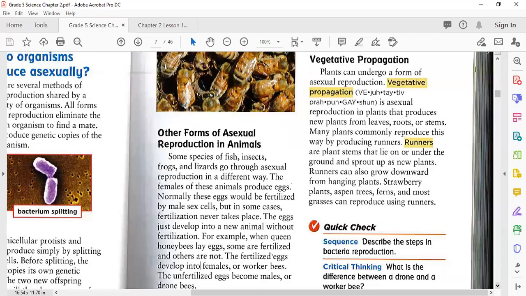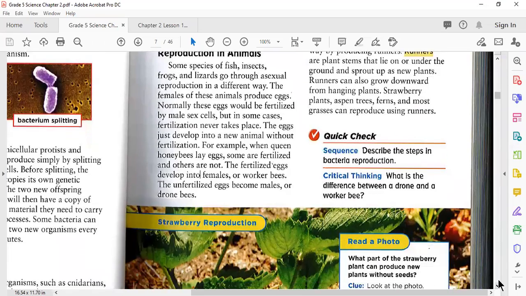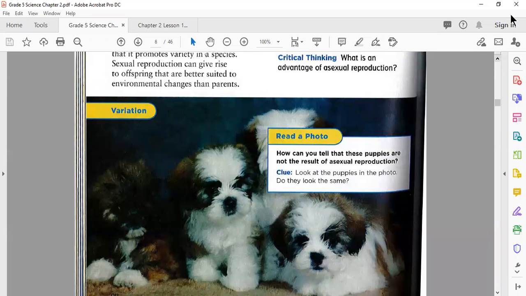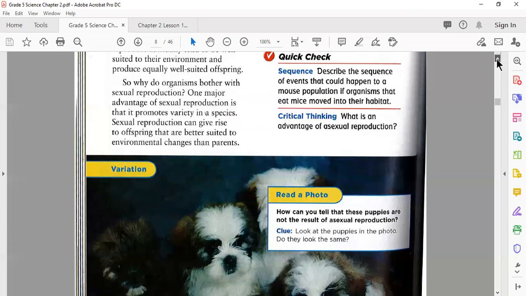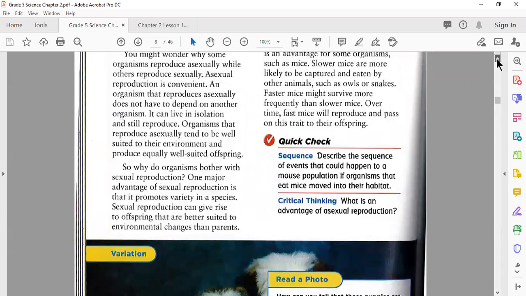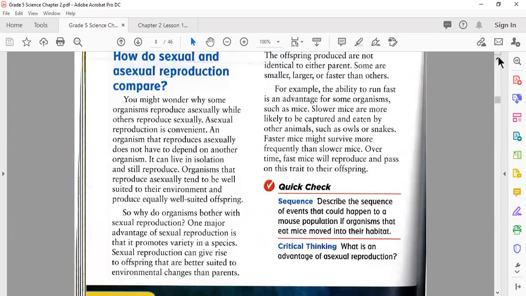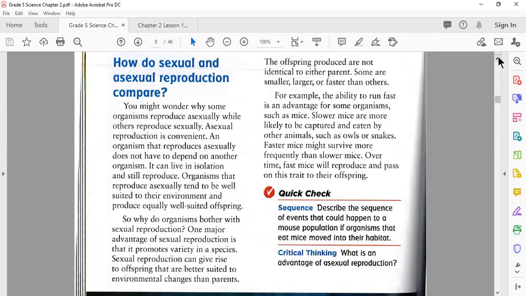Just stay with me. Now, after that, we have the last part of this lesson, which is about the comparison, where we're going to compare sexual and asexual reproduction. So please, everyone, open your textbook to page number 94. Now I'm going to explain this one. Hurry up. So how do sexual and asexual reproduction compare? Okay, the comparison between them.